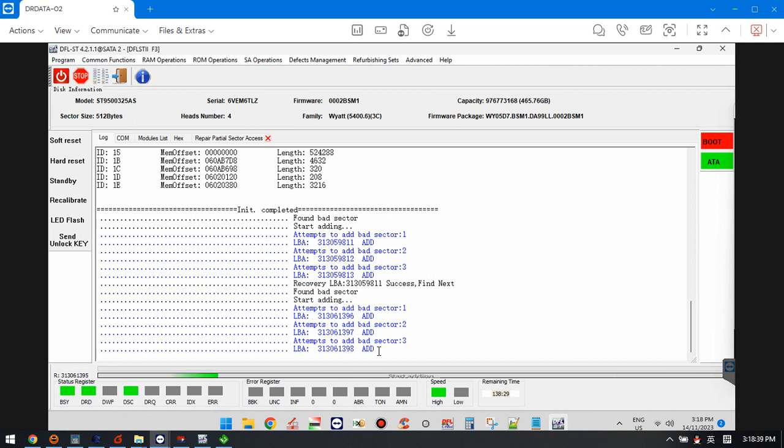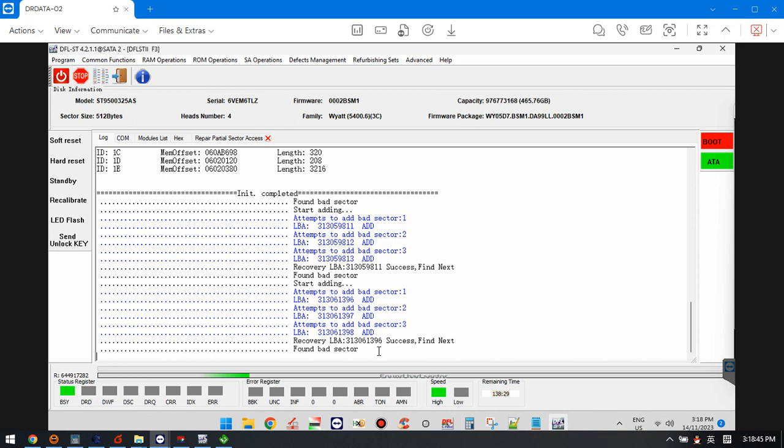So if users have the DFL Seagate HDD firmware repair software, it will be easy to repair this kind of firmware failure, and then finally get all the lost data back. Now we can see that the second bad location has been added to the G-list, and the translator regeneration has been fixed. Thank you for watching the video.